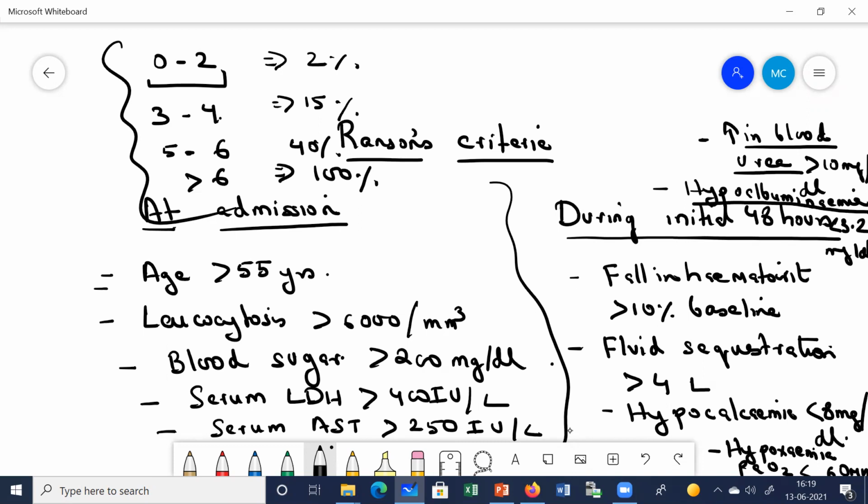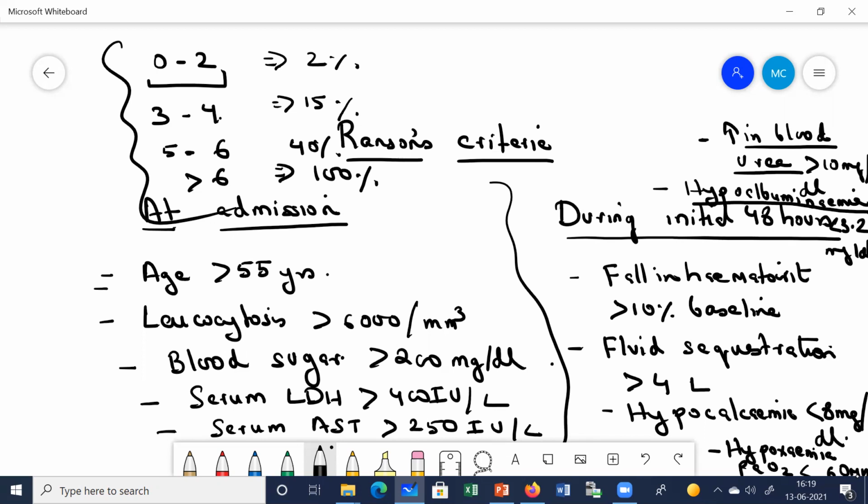Okay. So again, repeating to you, at admission, the age, leukocyte count, blood sugar, serum LDH, and the AST levels are seen. In the initial 48 hours, we look into the hematocrit values, fluid sequestration, calcium levels, the oxygen PO2 levels, blood urea, and the albumin levels. So if there is a fall in hematocrit, or decreased calcium, decreased oxygen, increase in blood urea, or a decrease in the albumin levels, these all are the risk factors. Accordingly, we calculate the Ranson's criteria score.